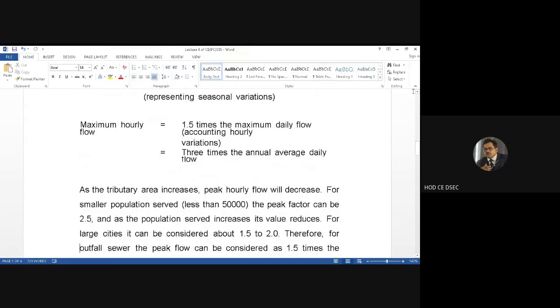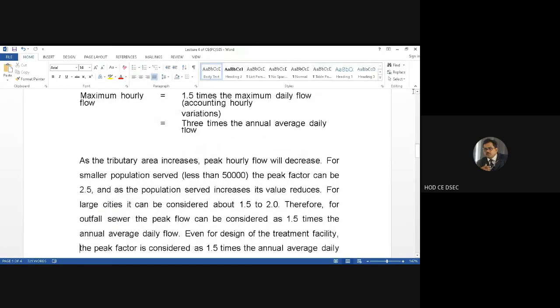All the peak factors we have discussed. The longer the distance the water flows, the fluctuations will be less, and for a shorter distance of flow, the fluctuation will be more. So the peak factor will be applicable for the smaller area, but not so much in the large area, as you have seen.